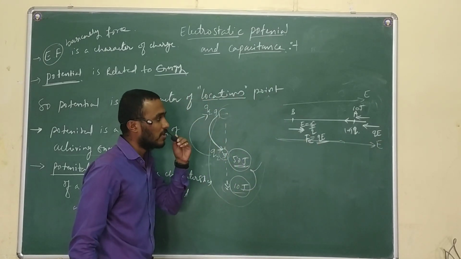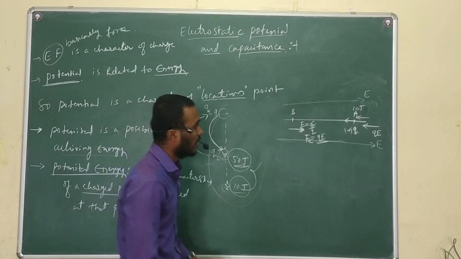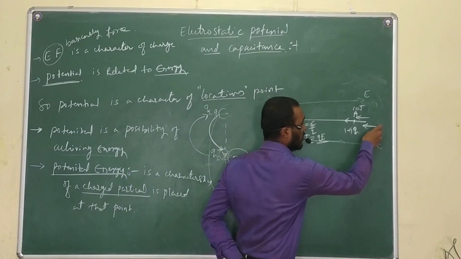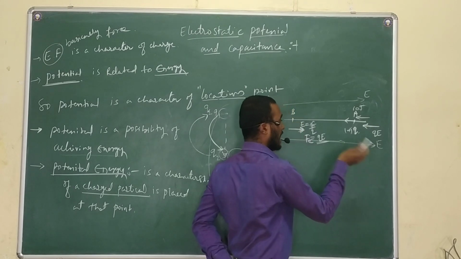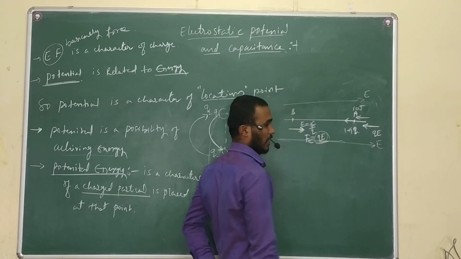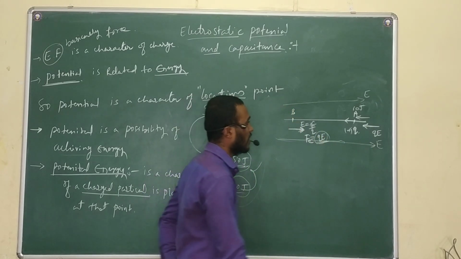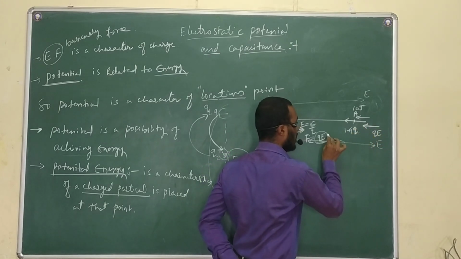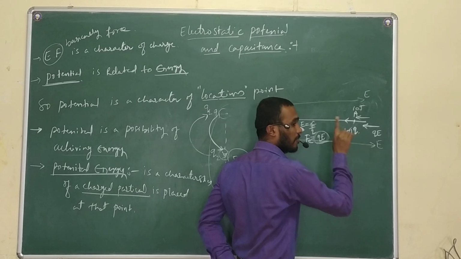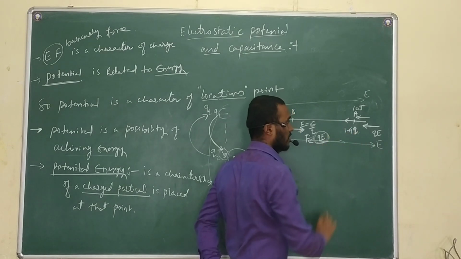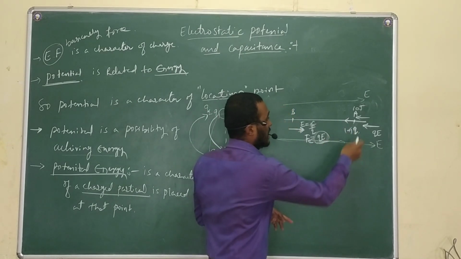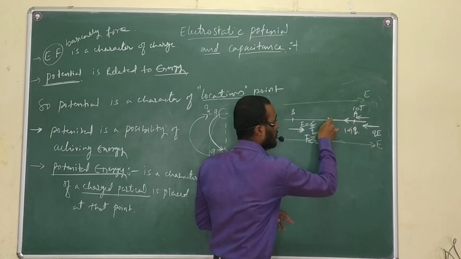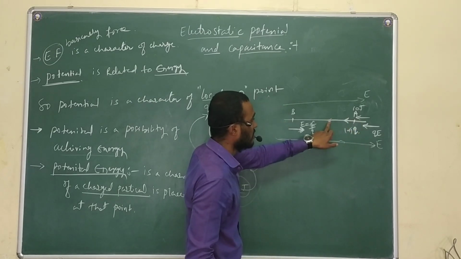And the question you may have here is, can we apply a force greater than this QE? We can't apply a force on the charge greater than QE, because if we apply a greater force on the charge, the displacement will take place very fast.